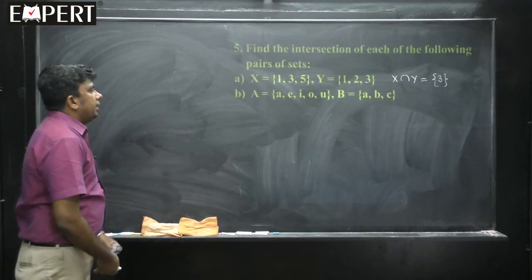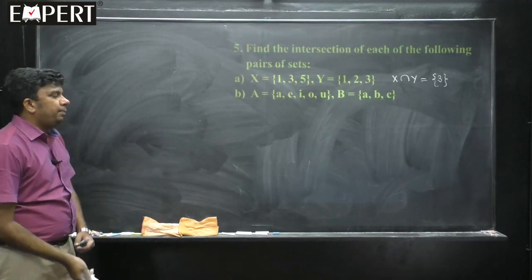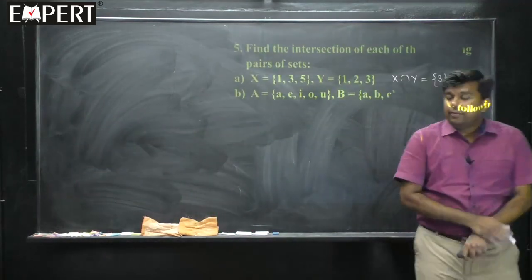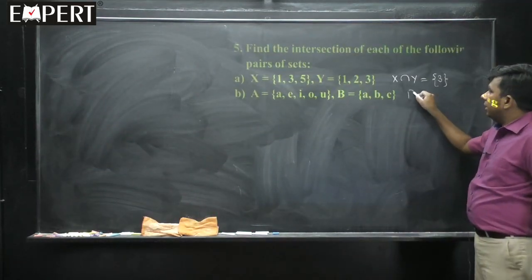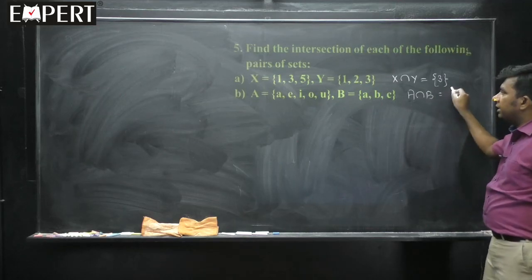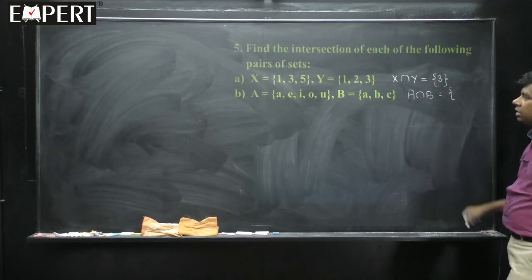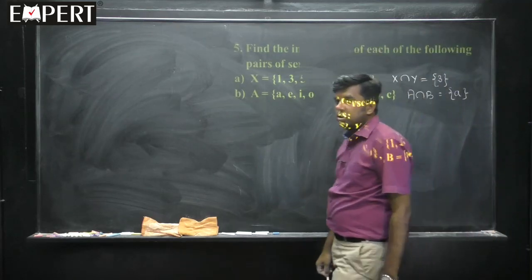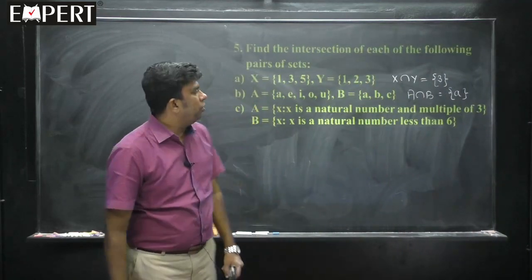Second one, A is {A, E, I, O, U}, B is {A, B, C}. Now, your aim is to highlight only the common elements. Therefore, I can say A intersection B is equal to, which are the common elements, students, here? Only A. So, this is the common element. So, that is about intersection. Go to the third one.